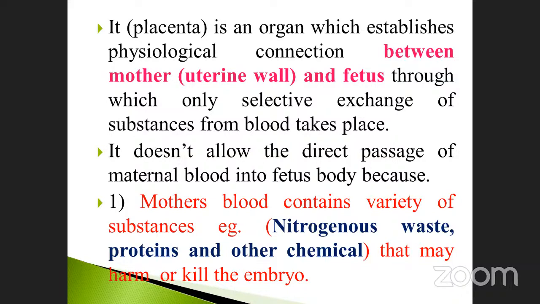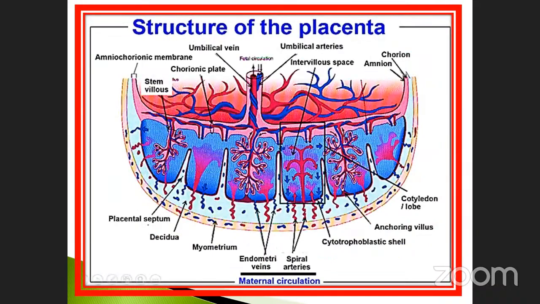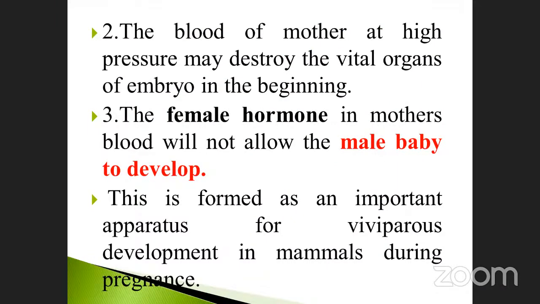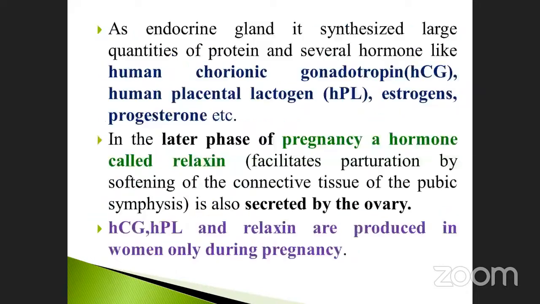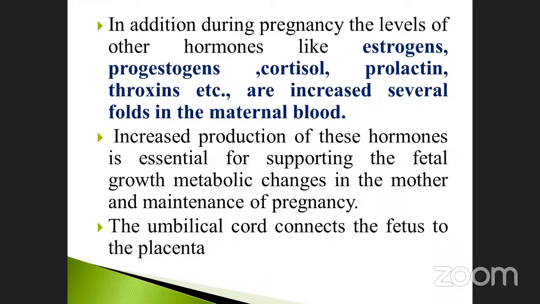What are the main functions? The nitrogenous waste is also eliminated through the placenta. That is also a very, very important thing. All female hormones; the male baby is not developed. Viviparous is nothing but giving birth to the young one. Oviparous means egg laying. Respiratory gases are also exchanged. And hormones, what are the hormones? They are all important for pregnancy, secreted by the ovary. Those things are also very, very important.